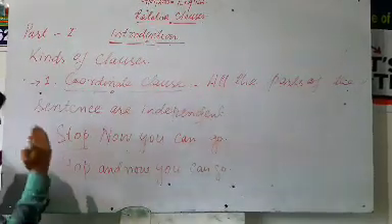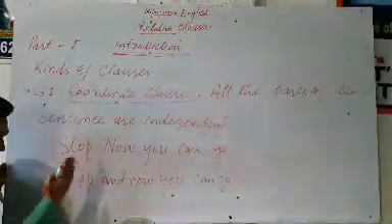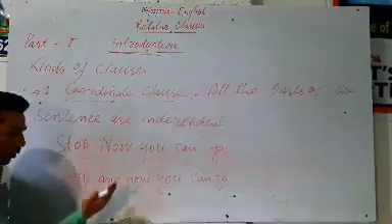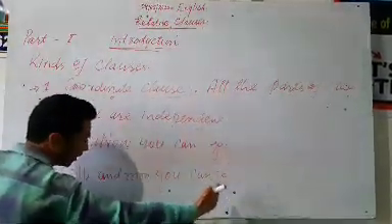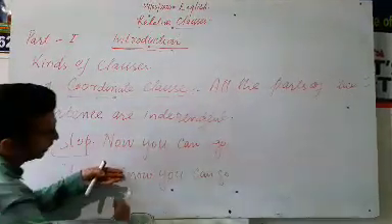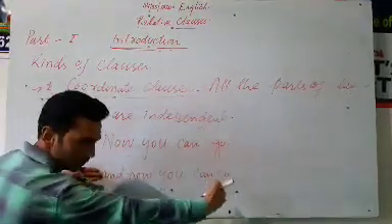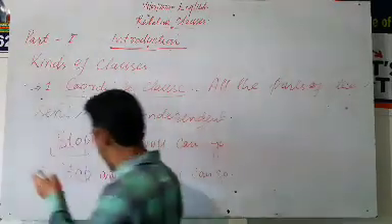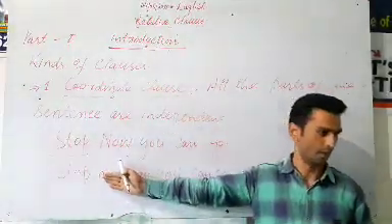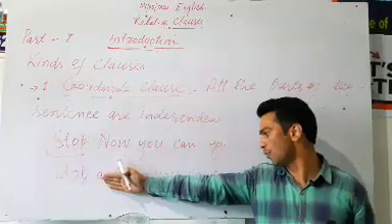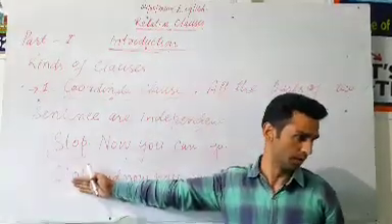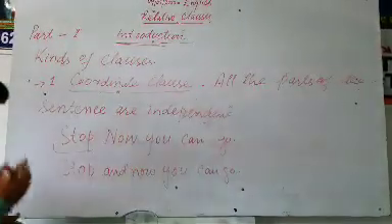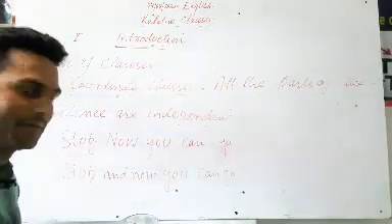If I keep one part of the sentence hidden over here, the other part of the sentence shall still give us complete meaning. For example, stop also gives us complete meaning if I keep this part hidden, that is, and now you can go. Similarly, now you can go gives complete meaning without any kind of dependence upon another part of the sentence. Do you get it now? Okay, shall we go ahead? Yes, sir. Thank you.